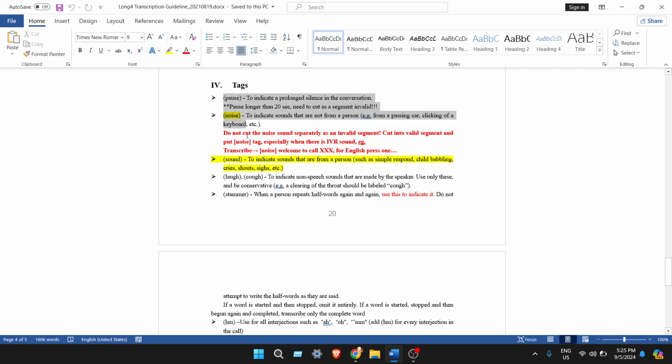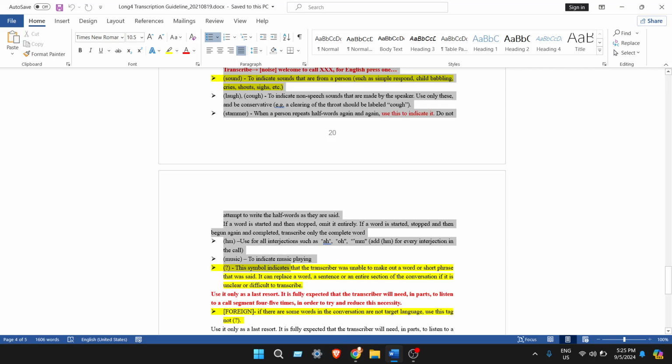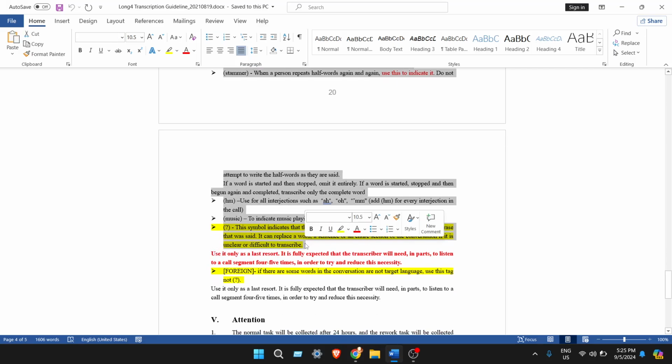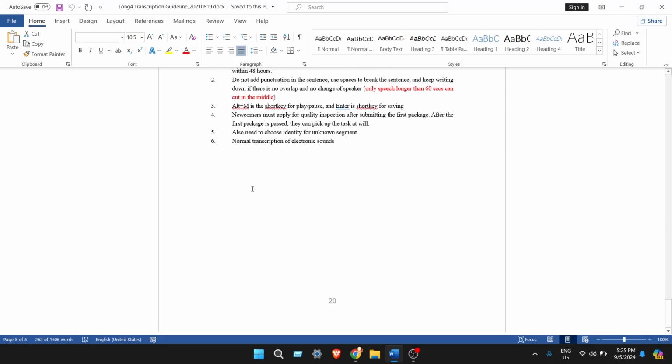About the text, you need to read it carefully. About the pause, you need to read it carefully in the guidelines because it will take a lot of time to explain each of the rules separately.